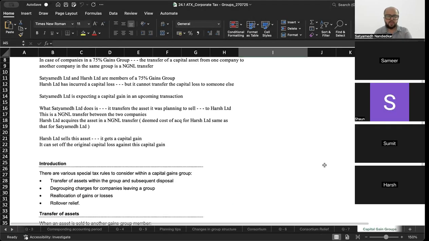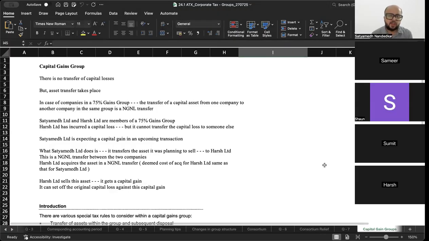चलो। अब capital gains group में क्या होता है? कैपिटल गेन्स ग्रुप में you don't transfer capital gain and loss. What you transfer is, one group company transfers the asset to another group company in a no gain no loss transfer. So say for example, I was going to dispose of a capital asset and I expected to have a gain. Harsh had already incurred a capital loss. Now we did not want Satyamet to pay the tax when there was unused capital loss with Harsh.